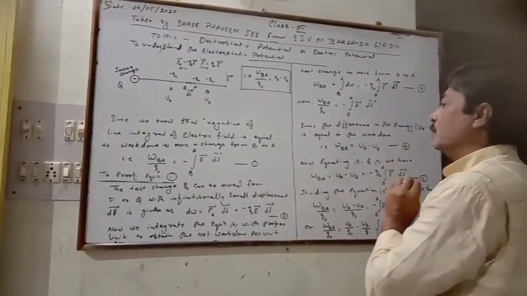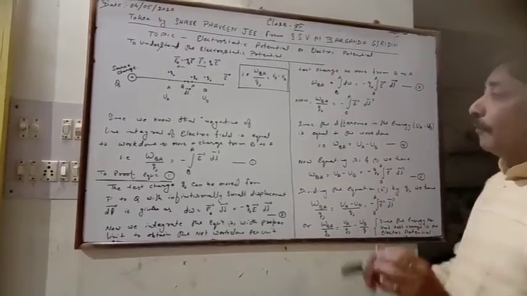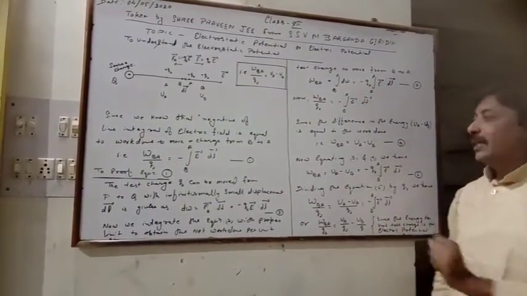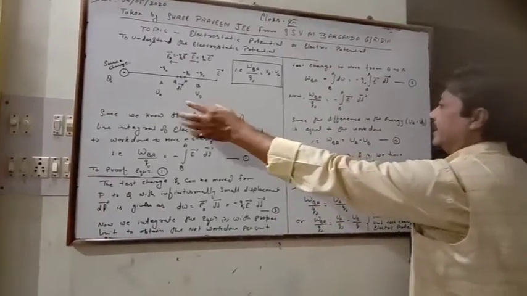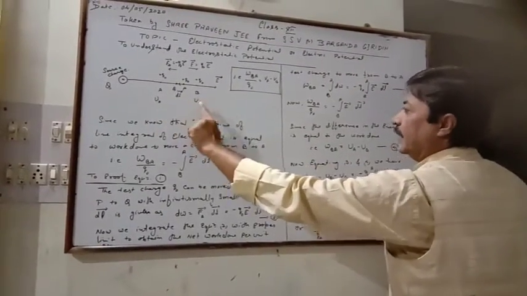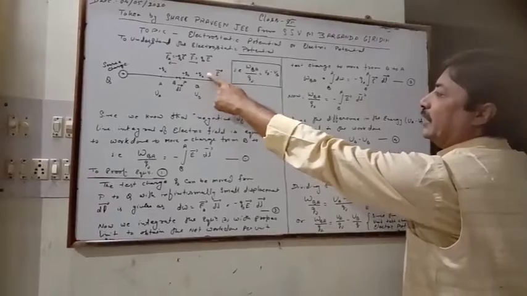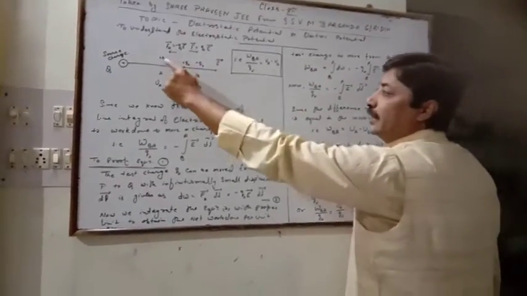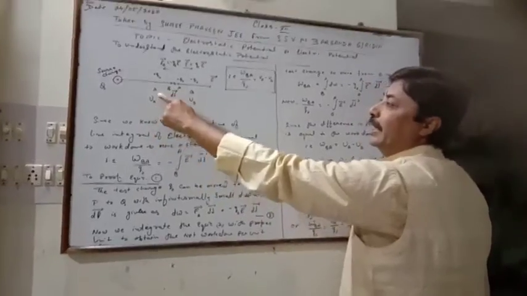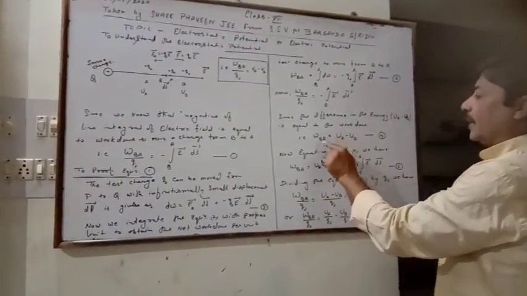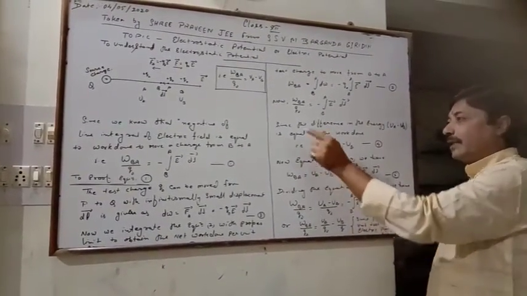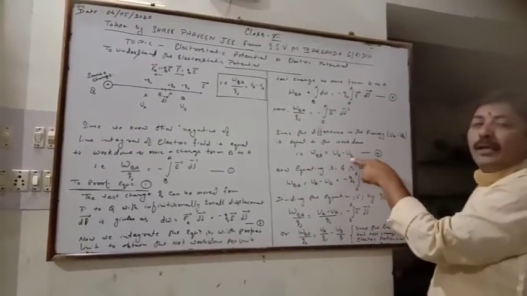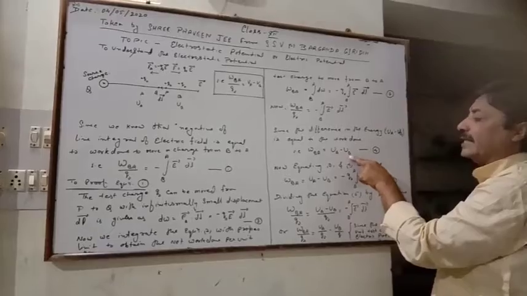Now we have to know that the work from B to A is only due to the difference in energy, which I have written in the figure: at point B the test charge Q naught has the energy UB, and the test charge has the energy UA at point A. So the work done from B to A is due to the difference in energy, that is UA minus UB.